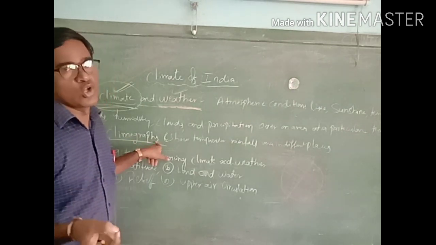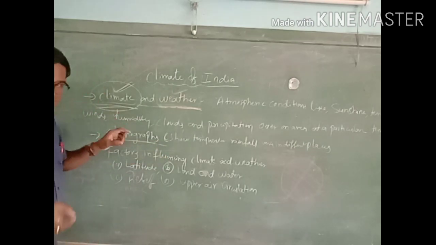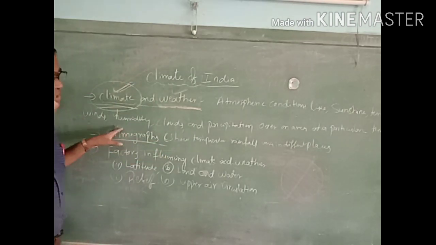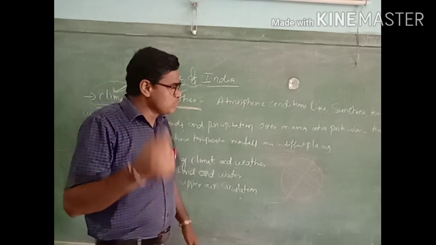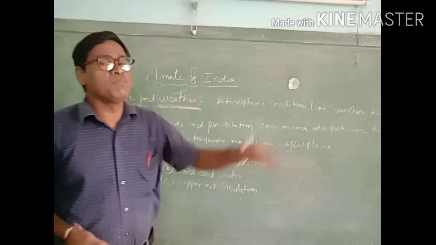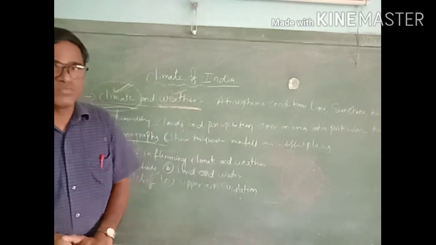What is a climograph? This is a graph which gives the information about the temperature, rainfall, and obviously humidity in any one place on the earth.